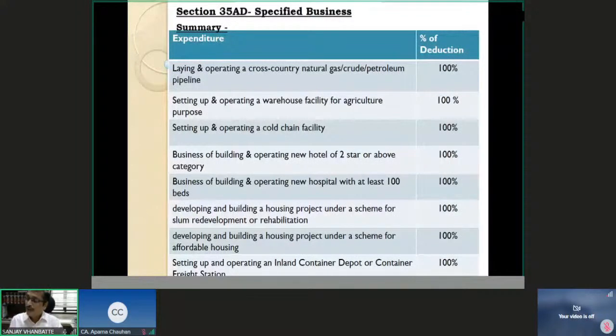If I contribute to an IIT for an approved scientific research program, then the contributor is eligible for 175%. IITs themselves incurring expenditure will fall in the first category, section 35(1)(iv), where capital expenditure other than on land should be related to their business. These are the conditions to be satisfied by them to be eligible for the deduction. I hope I have explained all the queries for the time being.